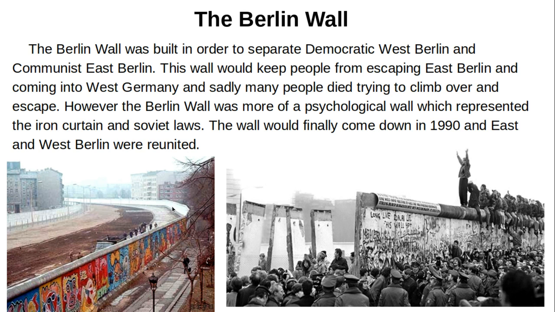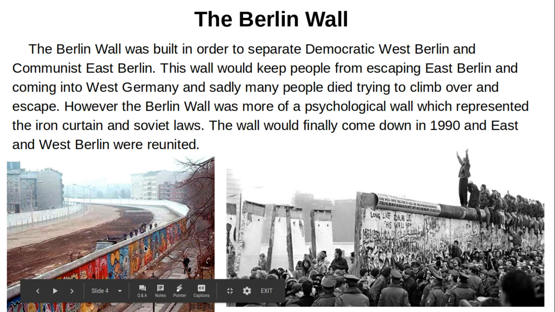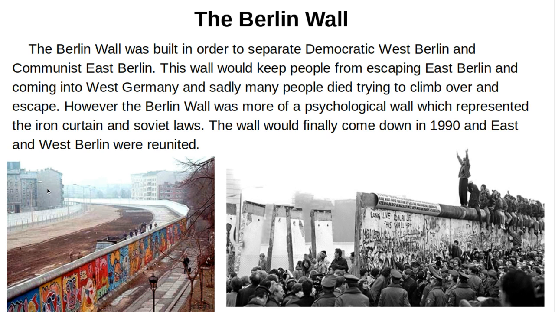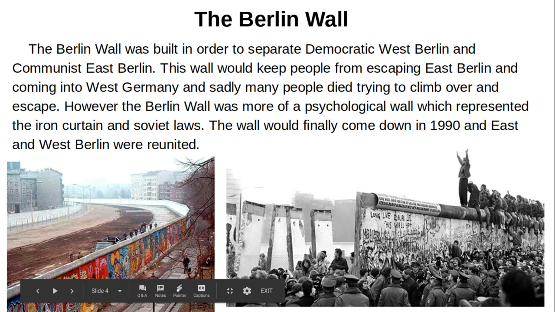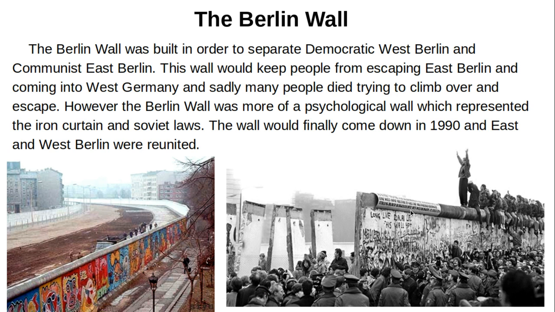As you can see here, here's a picture of a fully constructed Berlin Wall. You can see it's the wide gap in between, and you also can see the difference between East and West Berlin. East looks a little more poor, while the West Berlin looks more wealthy. And you can also notice the Soviet truck and soldiers in the middle. Here's a picture of the destruction of the Berlin Wall.